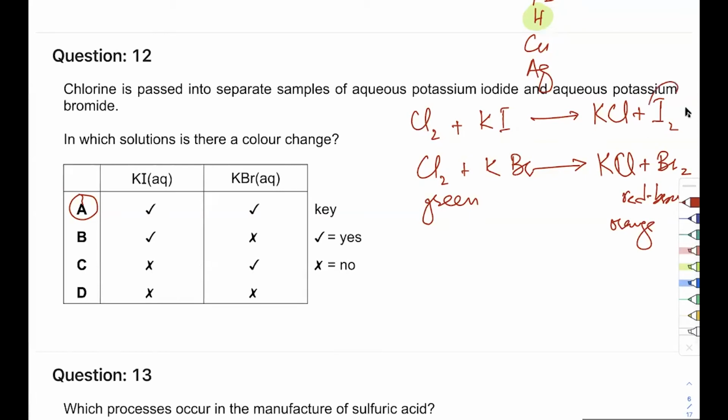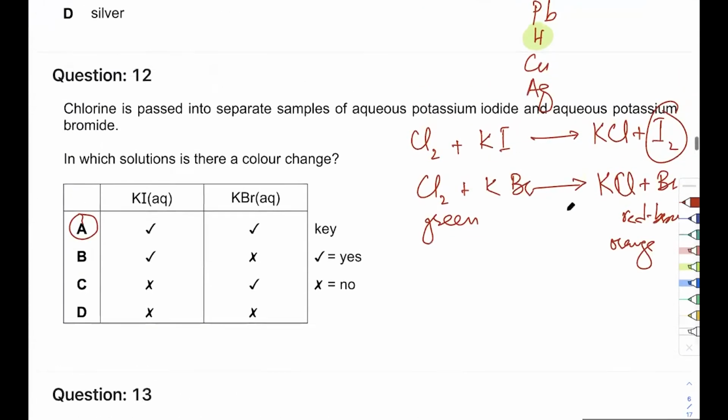But iodine on its own will have a color. So iodine will be blue-black as a solid or brown if you dissolve it in water. And if you evaporate it, it will be purple, but you don't need to know that. Okay, so it's not required. All right, so moving on.